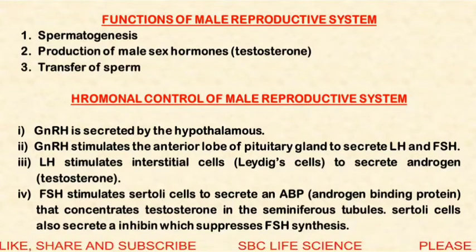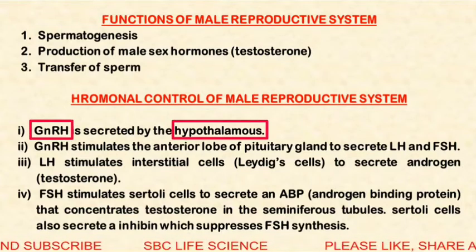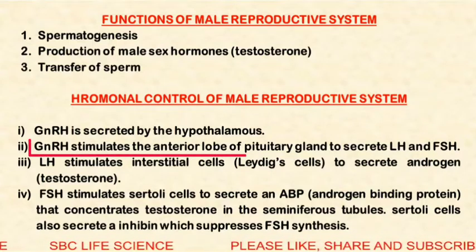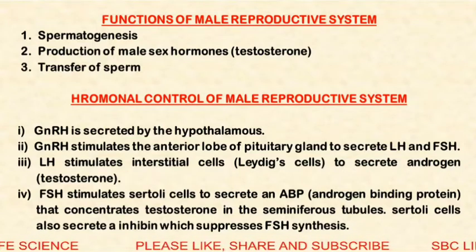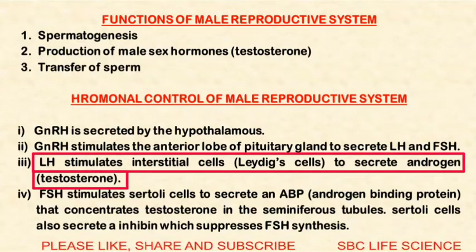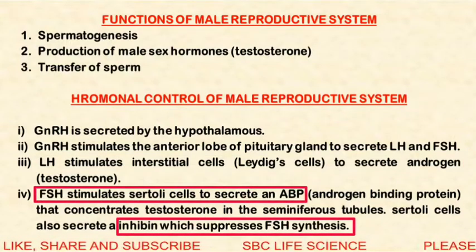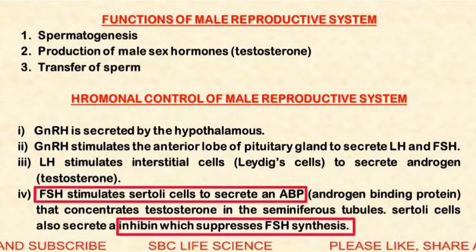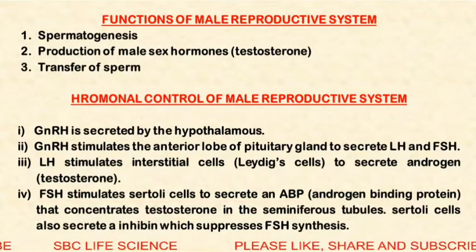Now, hormonal control of the male reproductive system. GnRH is gonadotropin releasing hormone. It is secreted by the hypothalamus. Gonadotropin releasing hormone stimulates the anterior lobe of the pituitary gland to secrete LH and FSH. LH stimulates the interstitial cells or Leydig cells to secrete testosterone. FSH stimulates Sertoli cells to secrete ABP that concentrates the testosterone in the seminiferous tubules. Sertoli cells also secrete inhibin, which suppresses FSH synthesis.